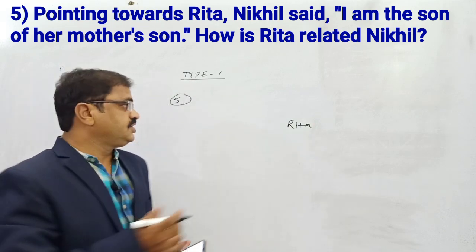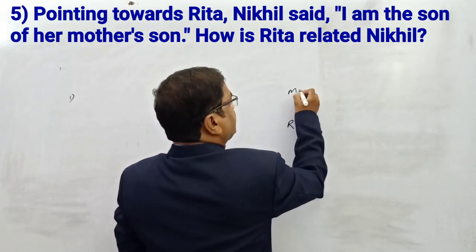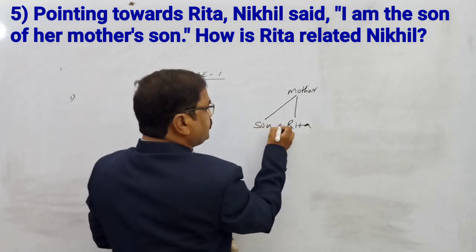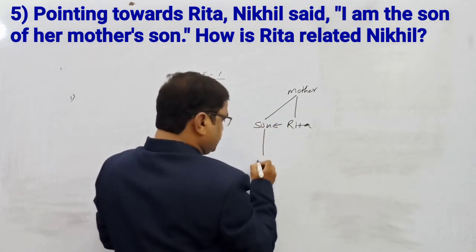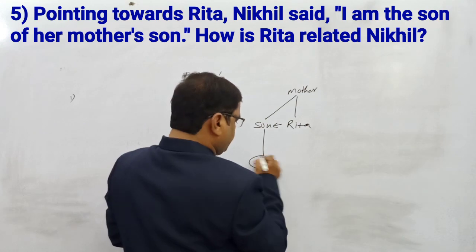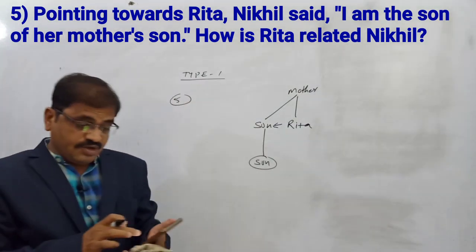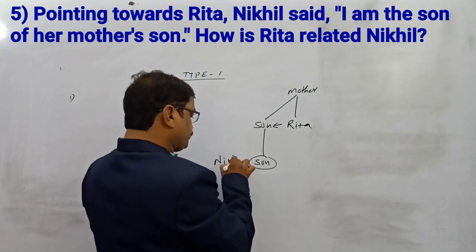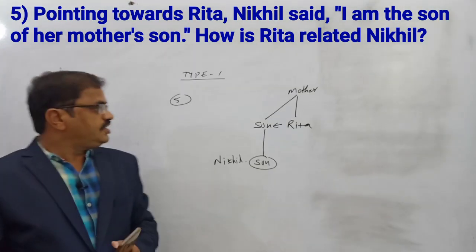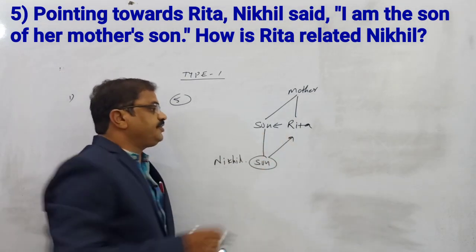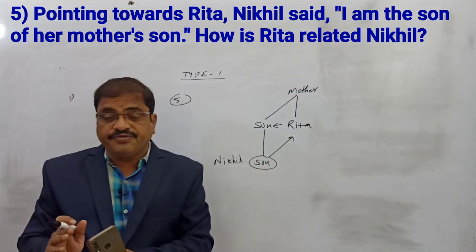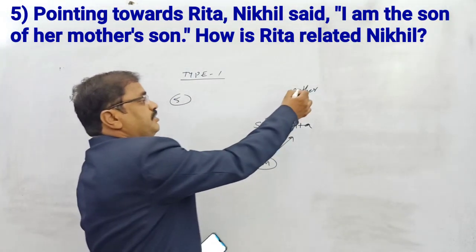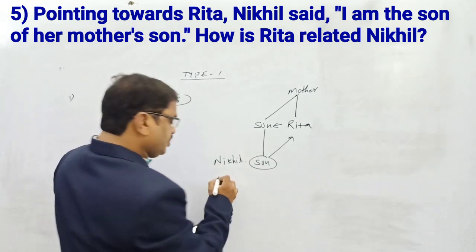Okay, her mother's, so Rita's mother's. Her mother is nothing but what? Rita's mother's son. Rita's mother's son is who? Rita's brother. So Rita's brother's son is nothing but Nikhil. Pointing towards Rita, Nikhil said, I am the son of her mother's son. I am her mother's son means nothing but Rita's mother's son. Rita's mother's son is what?